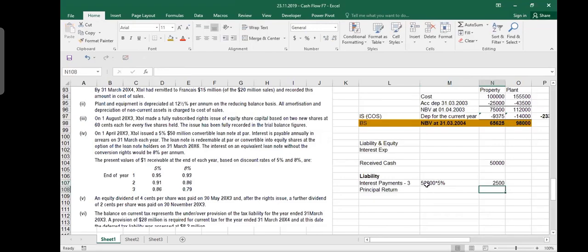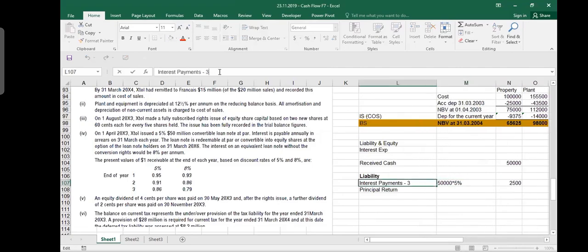So it gives you 2,500. Okay, let me make some columns here. How would I make a column? Okay, I just think I need to do it like this. And I will put here 50 million into 5%.